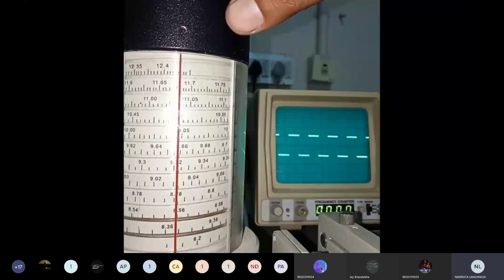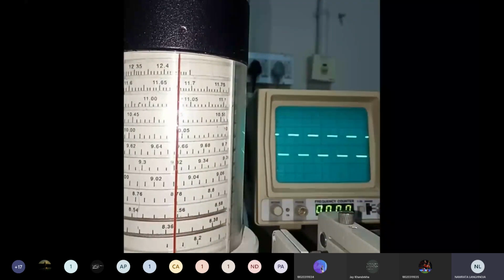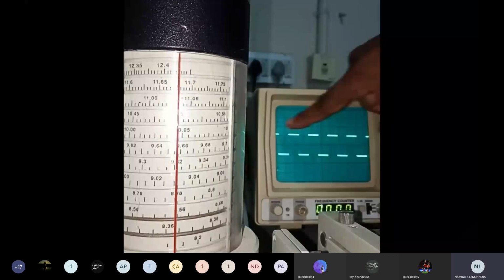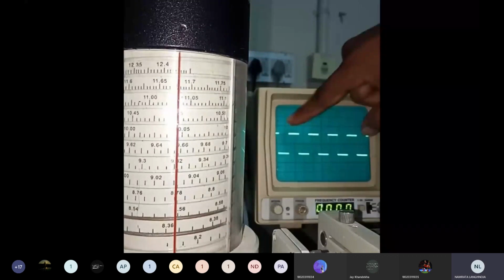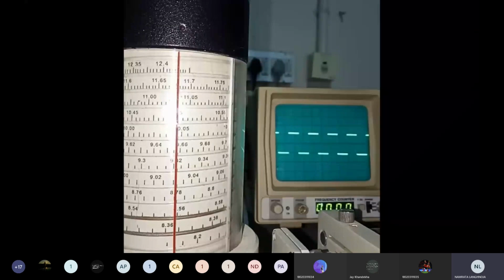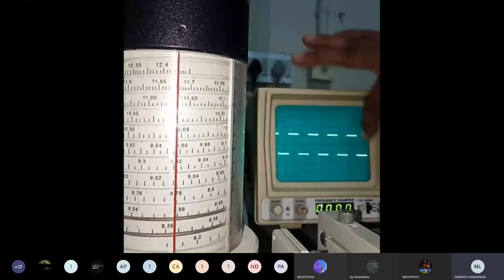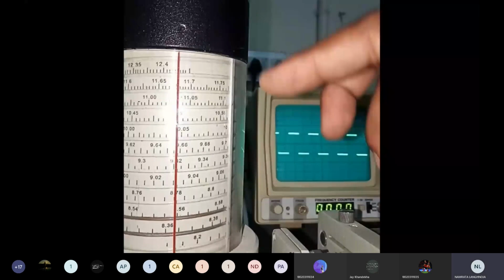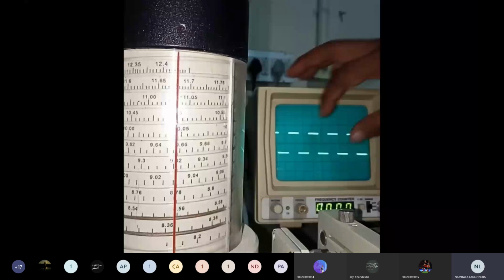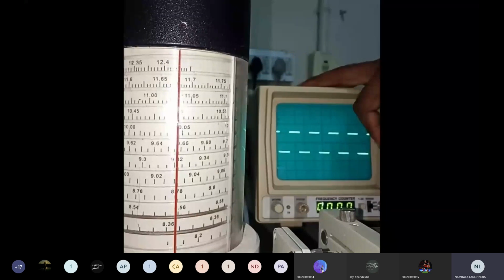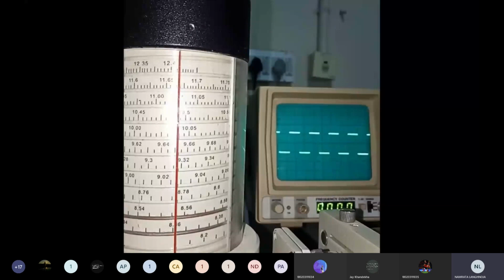If this cavity has a resonant frequency, then there will be a change in the amplitude level. It will change only whenever this cavity resonates. At all other frequencies we do not have any change in this signal, while at only a single frequency where this cavity is resonating, we will notice the change in this amplitude level. So we have to find that point by rotating this knob in a direct frequency readout meter.